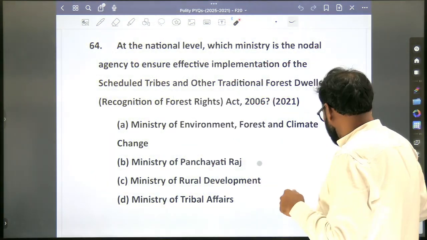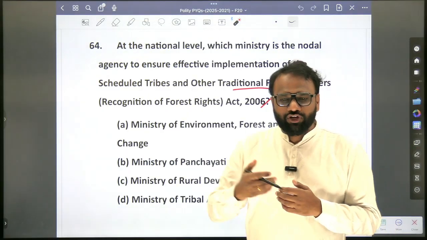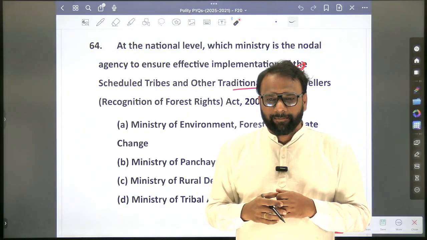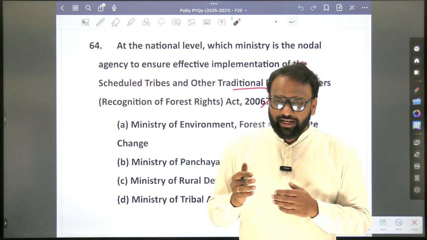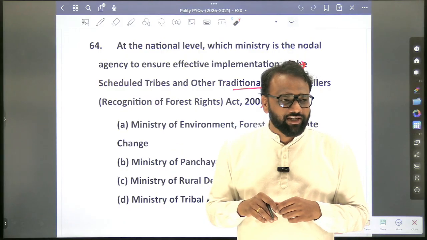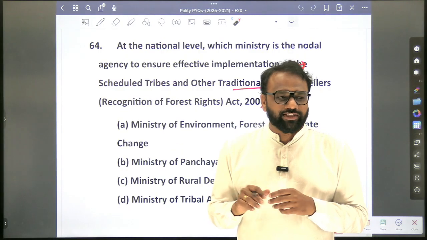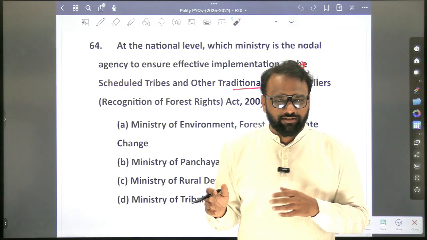So also in this context, you will revise this act, the FRA Act. Which are the different types of rights which have been recognized under FRA? Habitat rights. Next, title rights, community rights. Community rights are there or not? Yes, community rights also exist. Next, relocation rights, habilitation rights, they all exist.